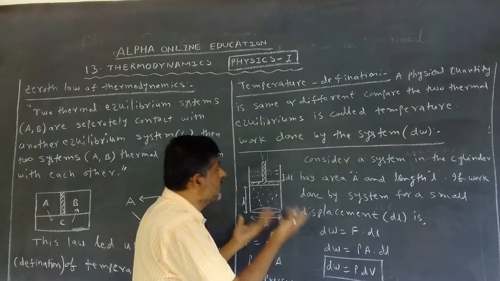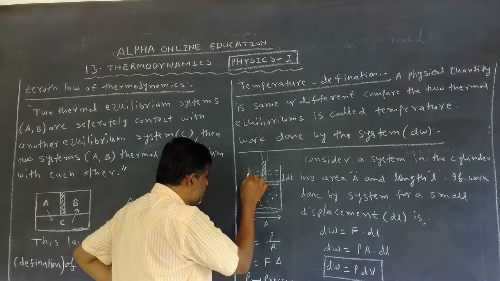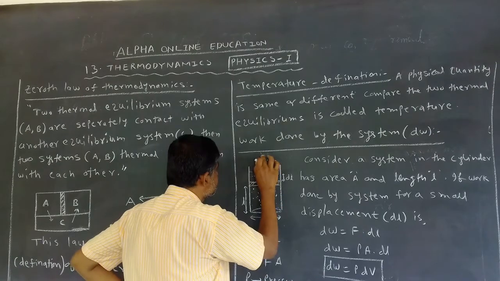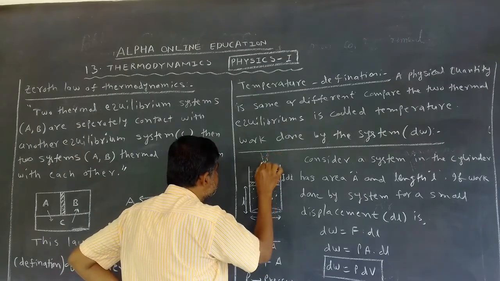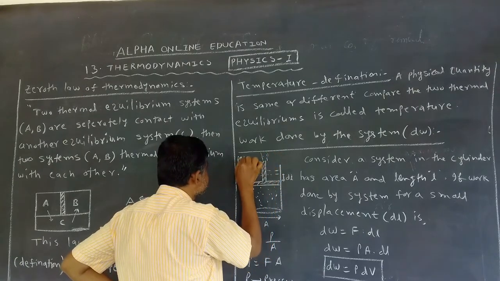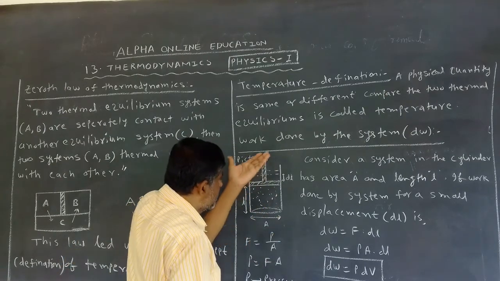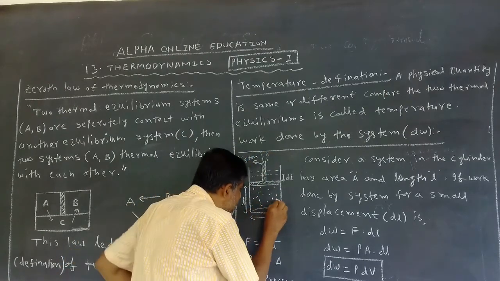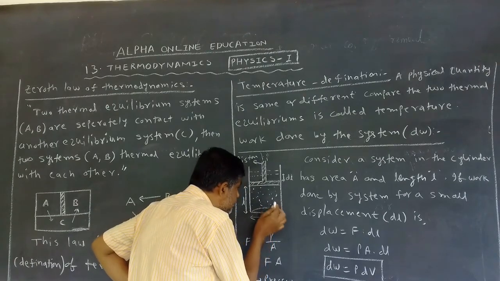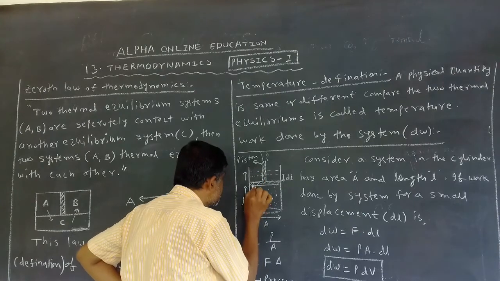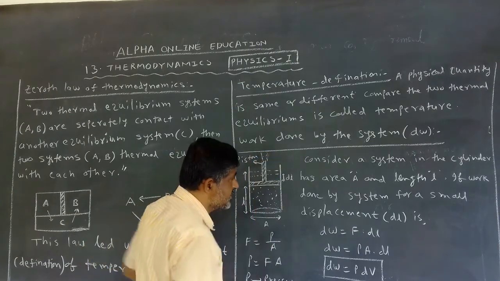If work is done by the system, okay, this is the cylinder, and in the cylinder there is a piston. When the piston moves upwards, here the system is present. What can we say?